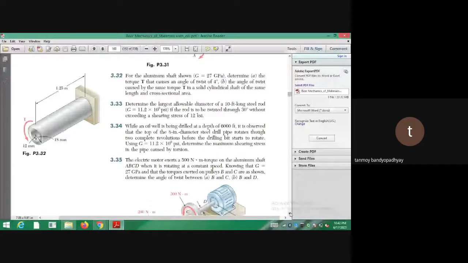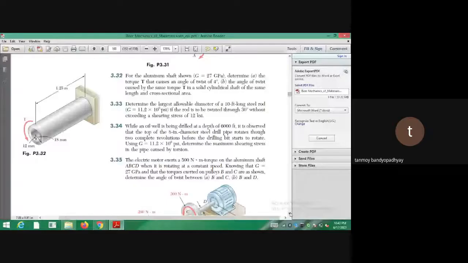So the thing I was discussing, suppose you are having one problem where you have to find out the angle of twist. So the first problem is you have to calculate T and phi, just the reverse thing. So the angle of twist is given 4 degrees. So 4 degree you have to convert into radians and then calculate the torque. And the second part is just the reverse thing, angle of twist by the same torque in a solid shaft.